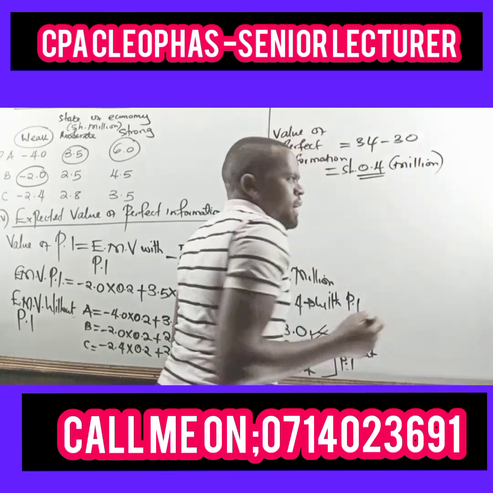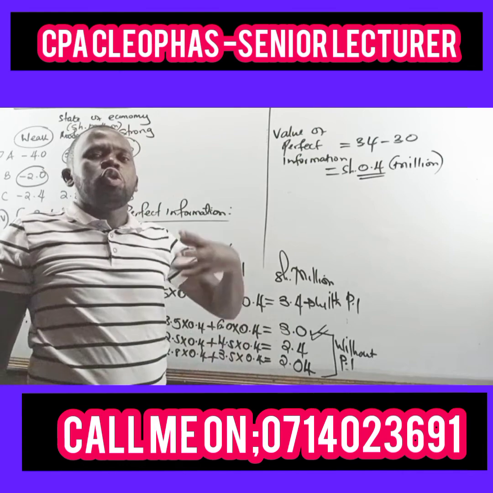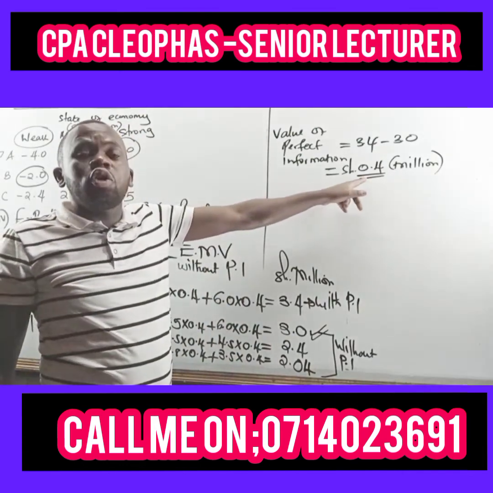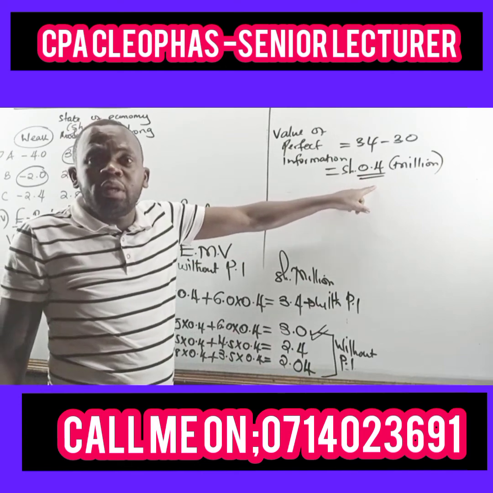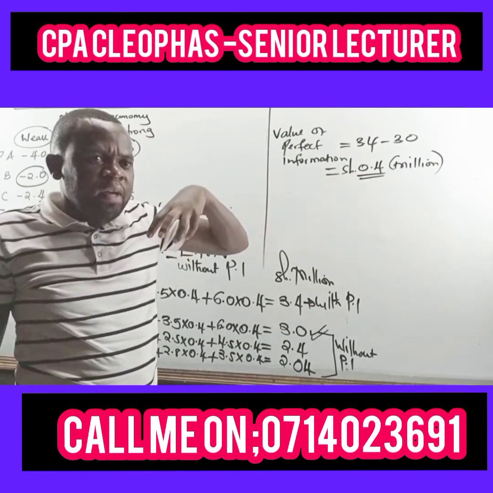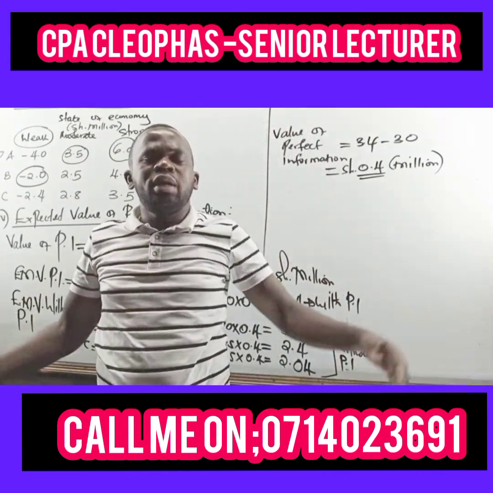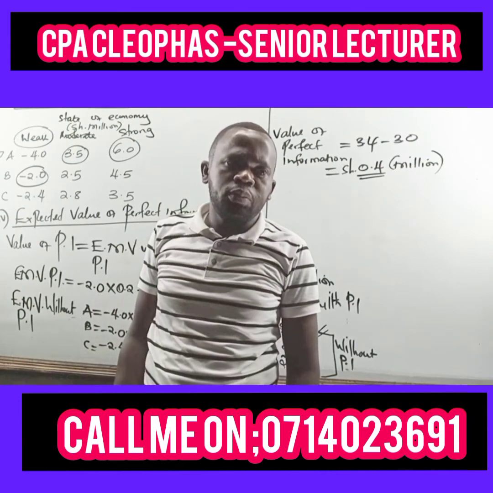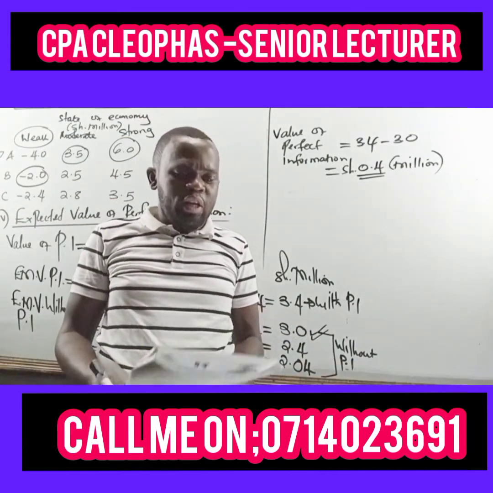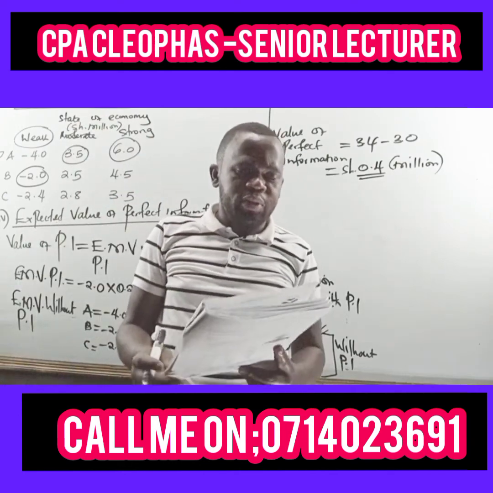Even if the examiner had asked what is the value we should pay to get this information, this is the amount. This is the cost of getting the accurate information. The difference between when you have perfect information and when you do not have the perfect information is the value of getting the information. So that is what the examiner needed you to get in the latest sitting of the CASNEB exam.